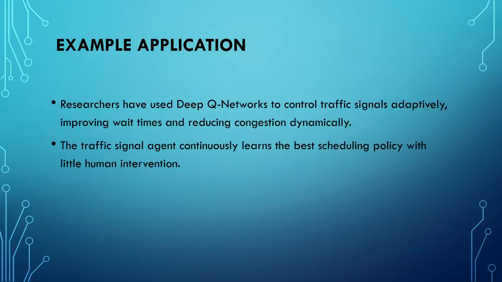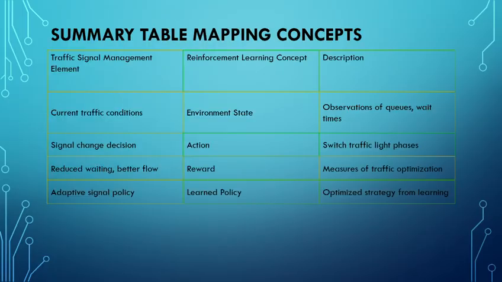So, example application. In practice, researchers have successfully used deep reinforcement learning to control traffic lights in real cities. These systems have reduced waiting times and traffic jams by continuously learning and adjusting the signal timings based on the traffic they observe.